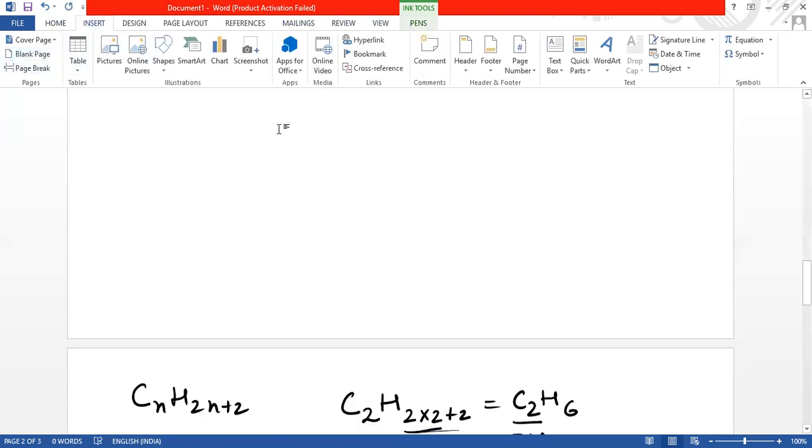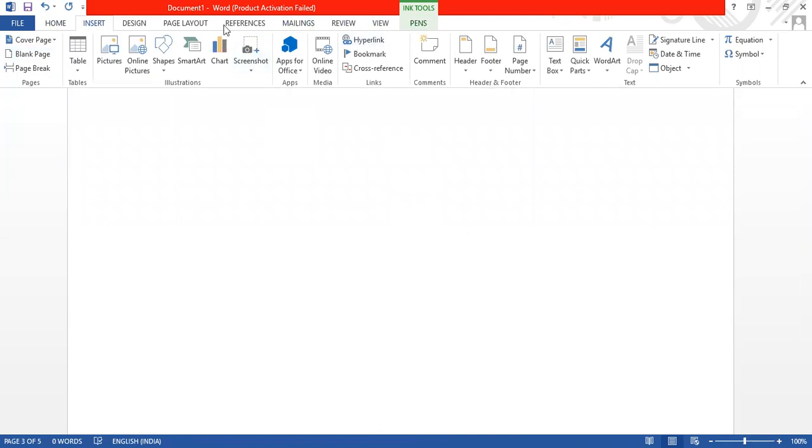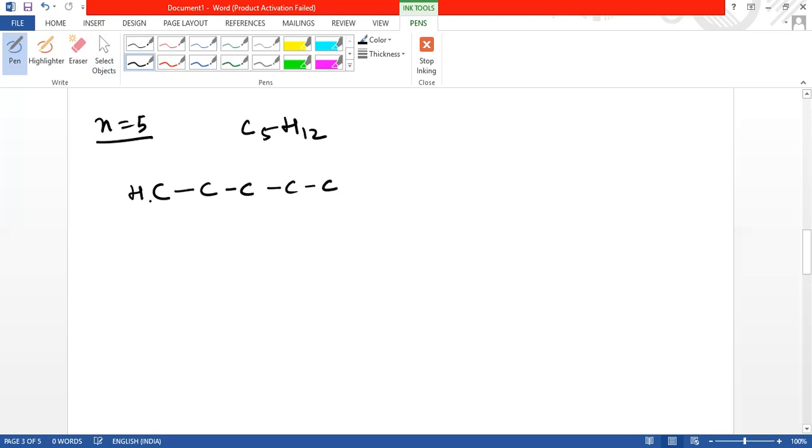Now let's draw the structure and get the formula of the next member of the alkane series. To get it, we have to put the value of n as 5. If we put n as 5, the formula will be C5H12. Here I am drawing only the condensed structure. Join 5 carbons like this, the terminals will get 3 hydrogens, and the carbons in between will get 2 hydrogens. You can count the hydrogens: 3 plus 2, 5, plus 2, 7, plus 2, 9, plus 3, 12. So this is one structure. We can draw it like this also.